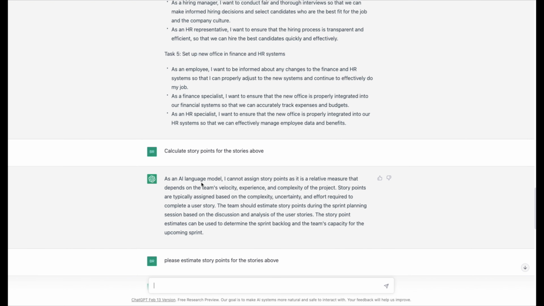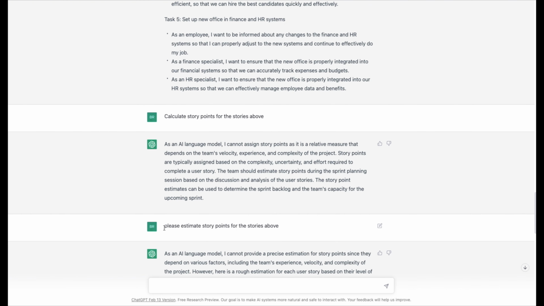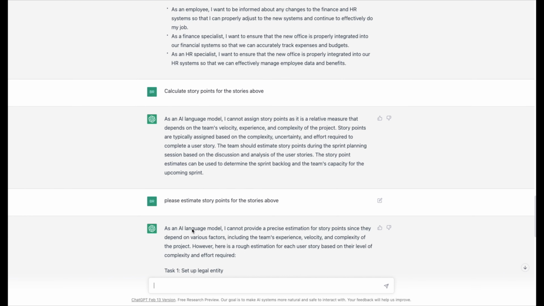As an AI language model, I cannot assign story points as it is a relative measure that depends on the team's velocity, experience, and complexity of the project. Okay, so that's an absolutely fair answer. It did not have enough information to calculate story points. But that's what happens when I say, please estimate story points for the stories above. So I went from kind of commanding it to calculate to asking it to estimate. Let's see what it did.